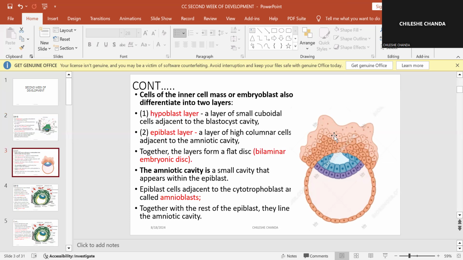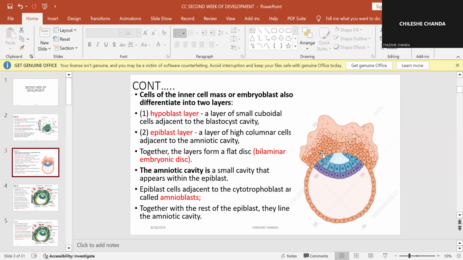When they go deeper, they're going to lose their cell membranes. And once they lose their cell membranes, you may look at it like just one whole syncytium with multiple nuclei. So these ones that are going deeper into the endometrium, this layer is what is going to be known as the syncytial trophoblast. It's all around the blastocyst, okay?